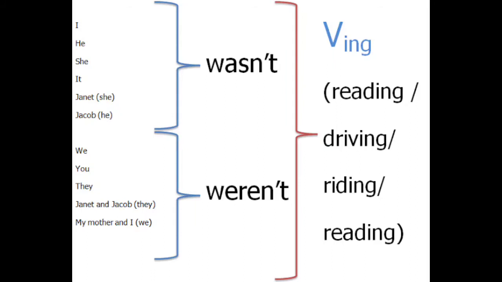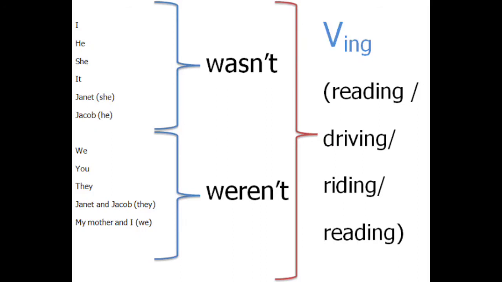In negative, it is weren't plus verb plus ing. So for the singular subjects I, he, she, it, we use was or wasn't. So: I was reading. He was driving. She was riding. It was reading.